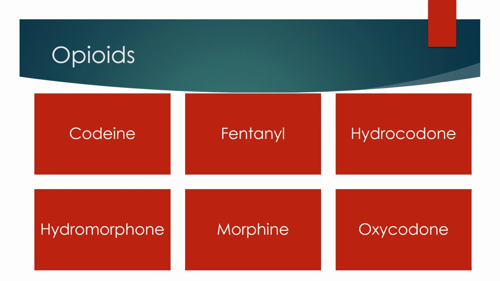Next, we have hydromorphone or Dilaudid, and this is given for moderate to severe pain in its IV or IM form, but it does have an oral version. Next, we have morphine, which is very commonly used. It has oral, sub-Q, IM, IV, and even aerosol versions. It also comes in immediate release and extended release versions, so it's a really good drug for acute or chronic pain. Then we have oxycodone or OxyContin, which can be used alone or in combination with acetaminophen to create Percocet to treat chronic or acute pain that is controlled on oral medications.